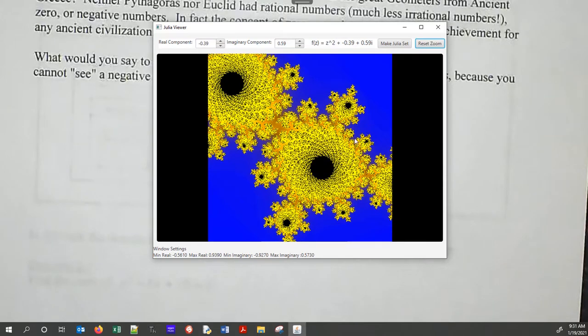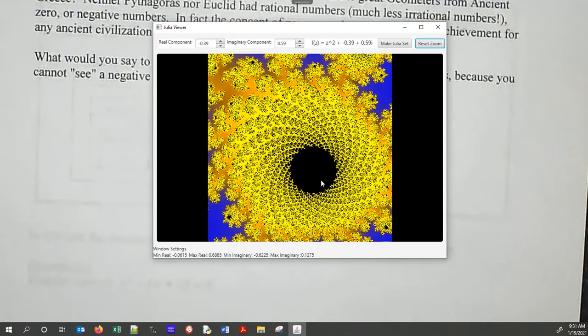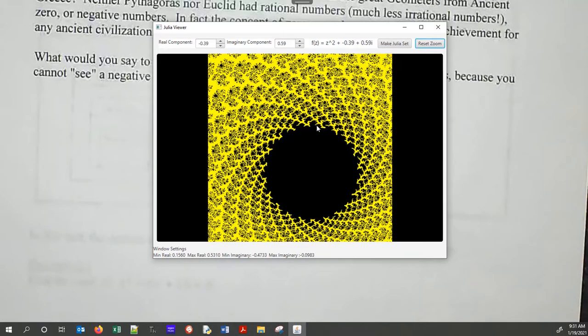You have to wait a little second, because it actually has to run through and recalculate all of these values each time. Oh, and the gold is an interesting thing. These are like channels where it's going to infinity much faster. I'm not sure why that happens, but I kind of like this empty space here.